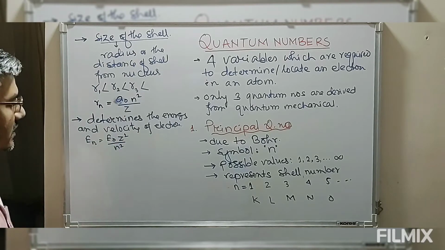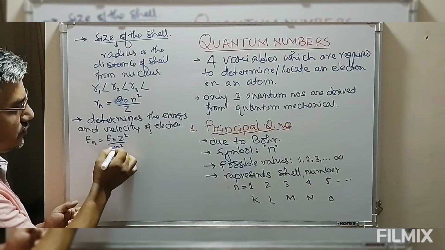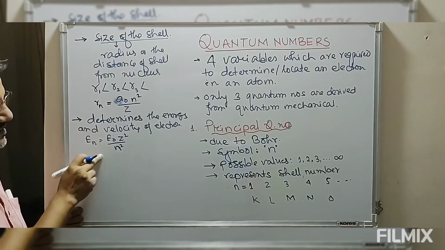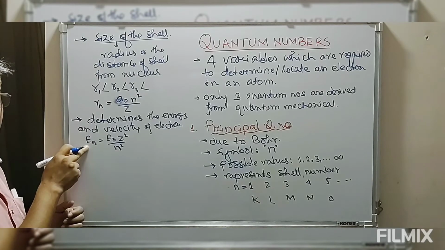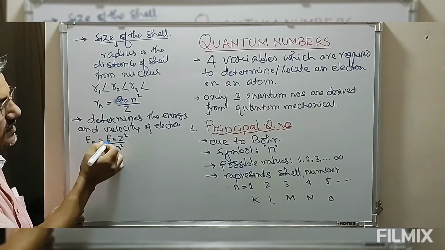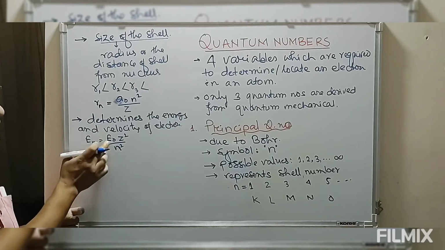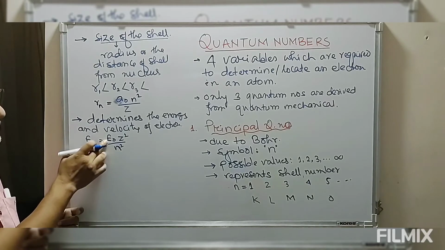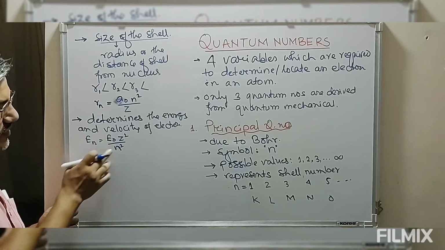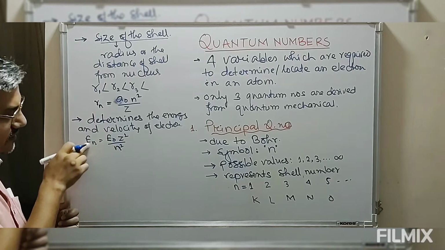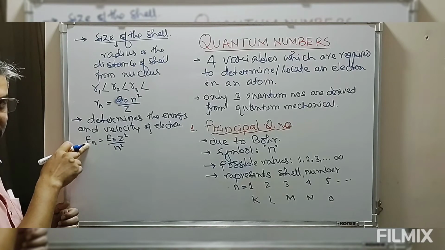So if you look at this, energy is inversely related to the shell number. As the shell number increases, the energy of the electron also increases because this E naught is negative. The value of E naught, that is the energy in the first orbit of the hydrogen atom, is always negative, equal to minus 13.6 electron volts. So as the value of n increases, this value becomes a smaller negative.